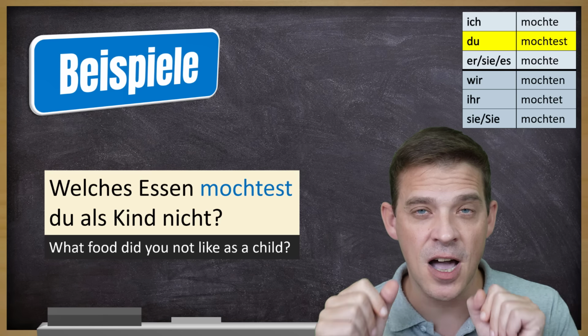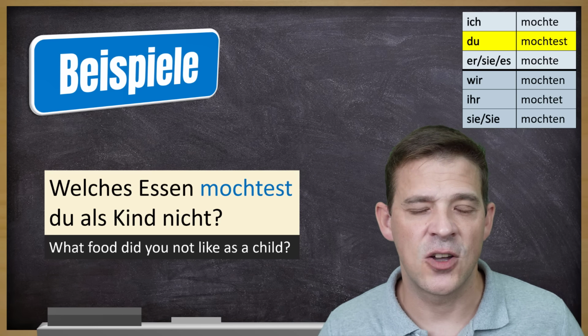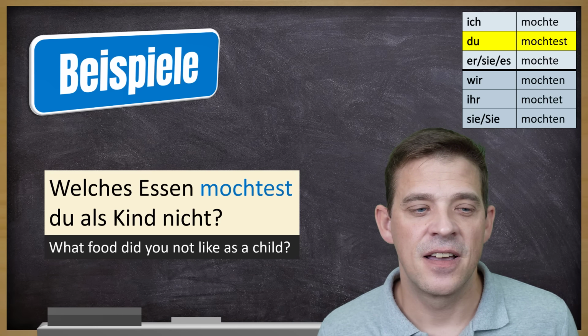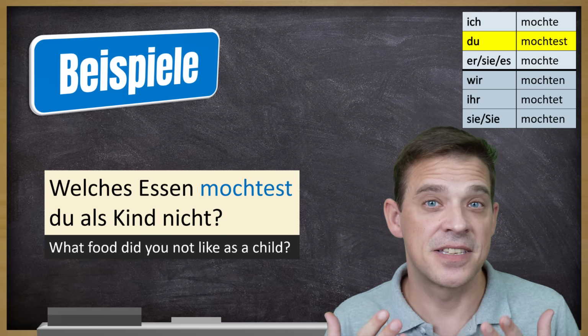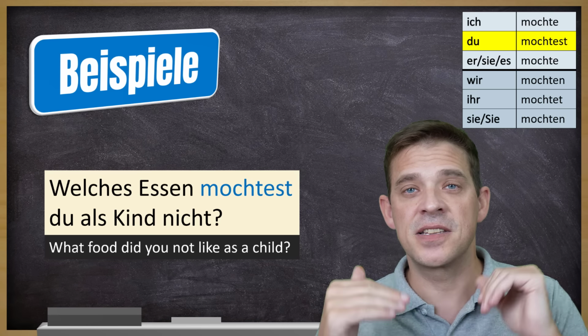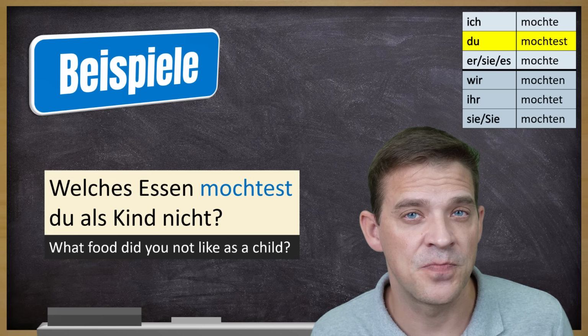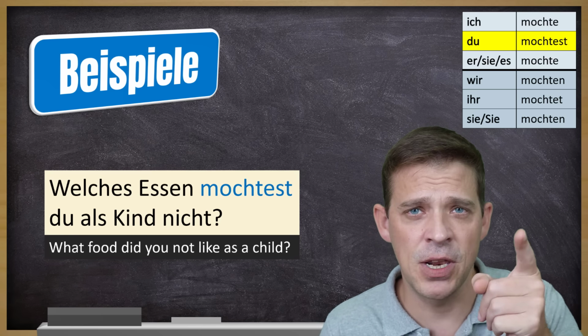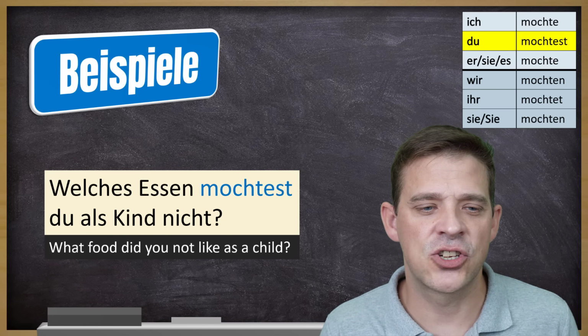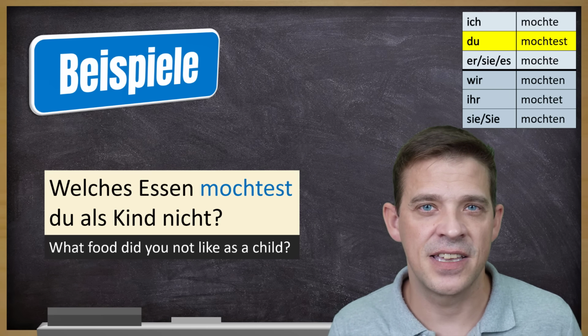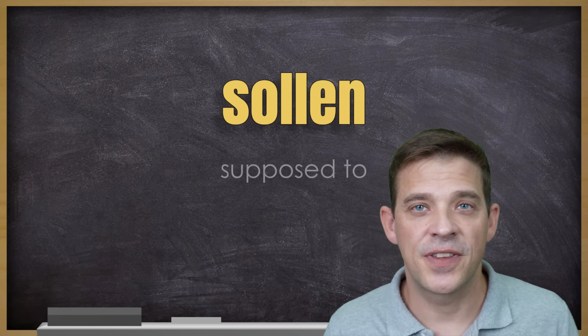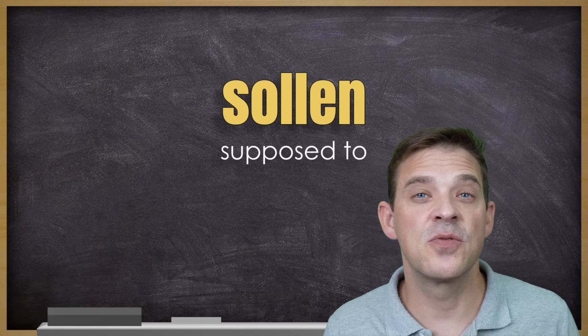Das ist eine Hausaufgabe. Könnt ihr unten in die Kommentare schreiben. Welches Essen mochtest du als Kind nicht? Zum Beispiel, als Kind mochte ich kein Gemüse. Als Kind mochte ich keinen Fisch. Let me know down in the comments which food you didn't like as a child. Und das letzte Verb ist sollen, supposed to.